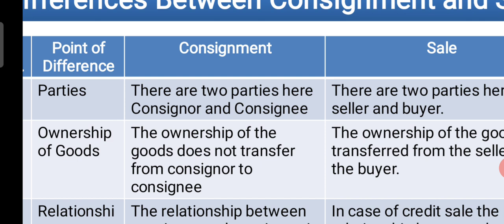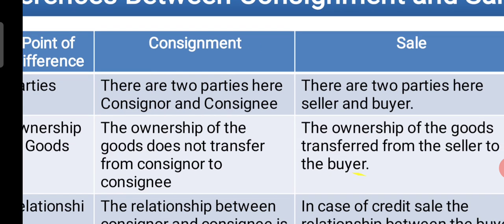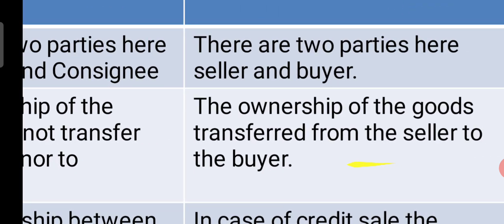So here the real owner of the goods is the consignor, but not the consignee. Of course, the goods may be in his store or in his godown. So ownership remains in the hands of the consignor. Whereas coming to sales, here the ownership of goods is transferred from the seller to the buyer.